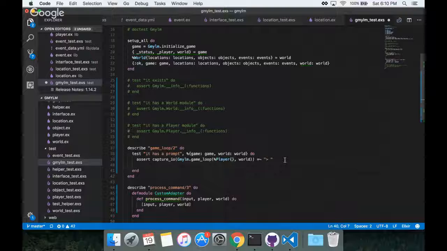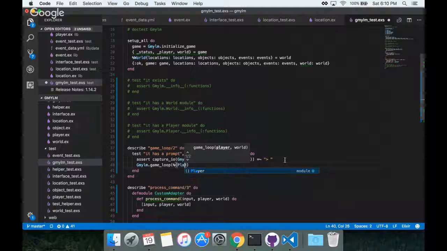The way we would do that is gmylm dot game loop. Oh, that true, I think, was like a run once or something like that. Because I don't think I either thought of it, or if I thought of it, I didn't like the idea of doing something after the assertion to essentially tear down the test.